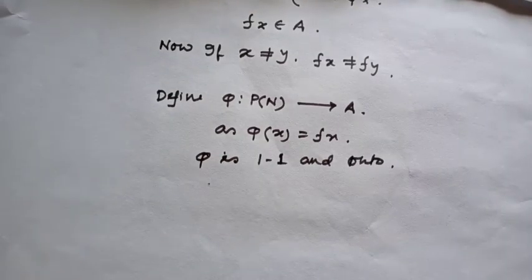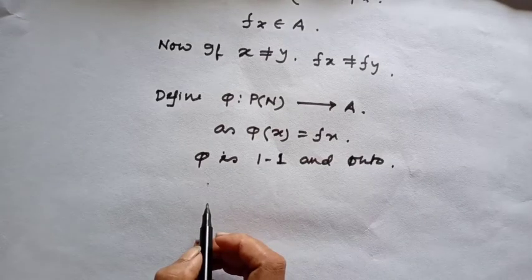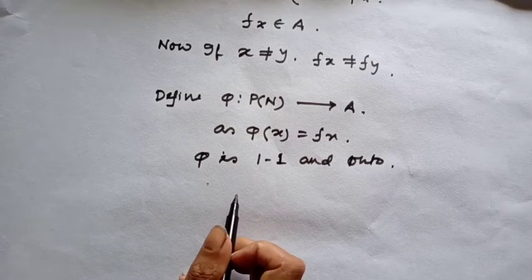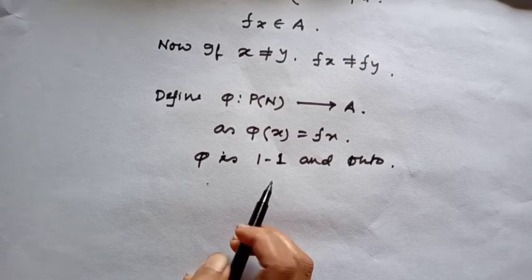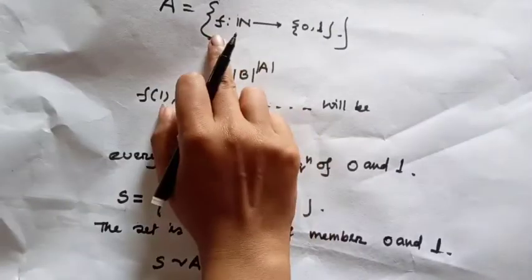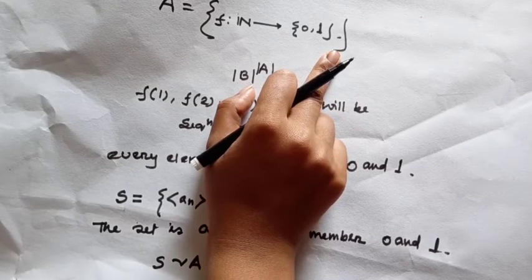So this set is equivalent to the power set of natural numbers. So the set of functions from N to {0,1} is always uncountable.